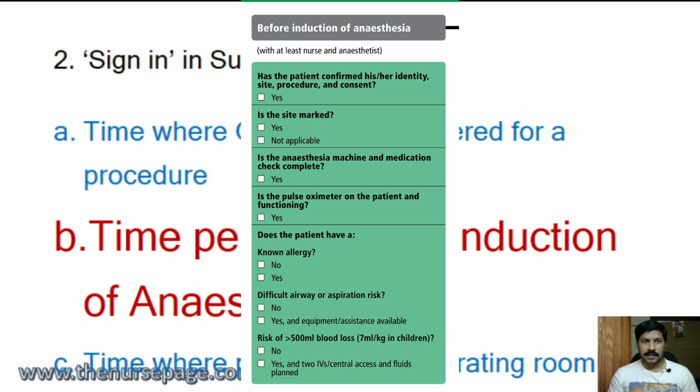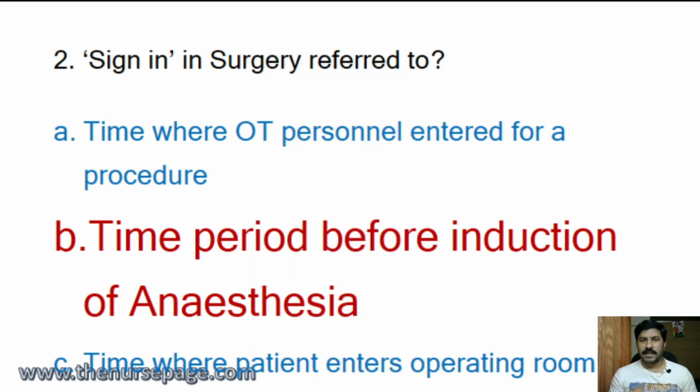In some cases there are 5 steps of the checklist: debriefing, sign-in, timeout, then sign out, then debriefing. These are the 5 steps of the surgical checklist. In each step there is a particular responsibility. The nurse and other team members will verify the patient and the surgery, and they will plan the surgery and its progress. That is the use of this surgical checklist for patient safety.